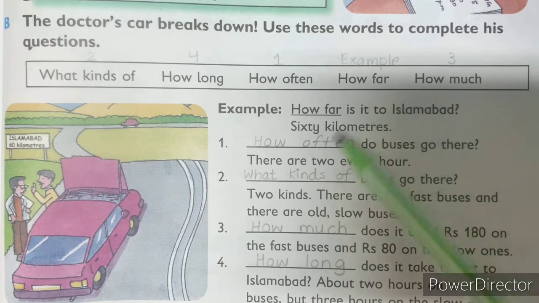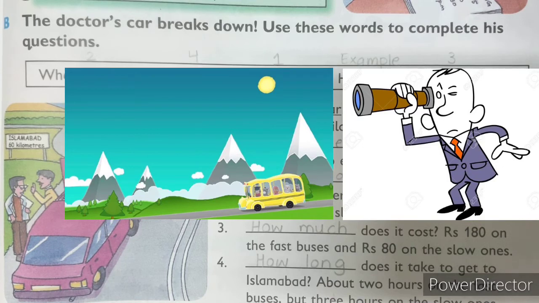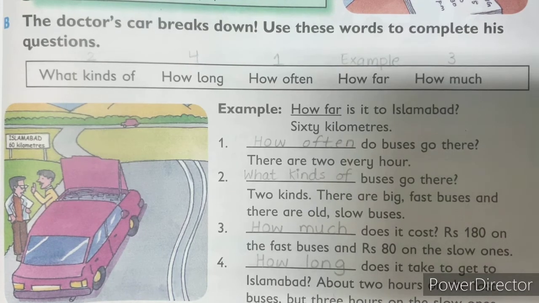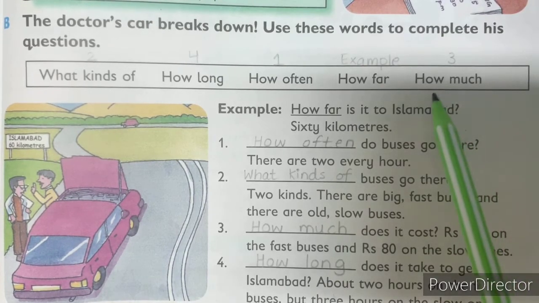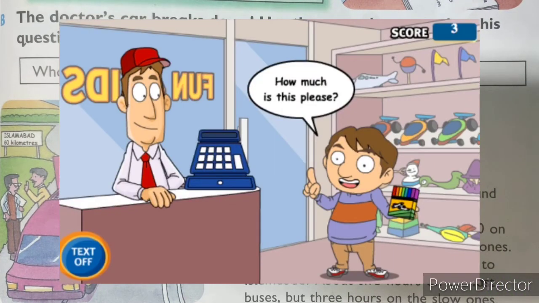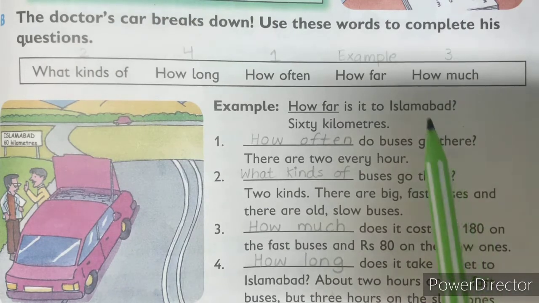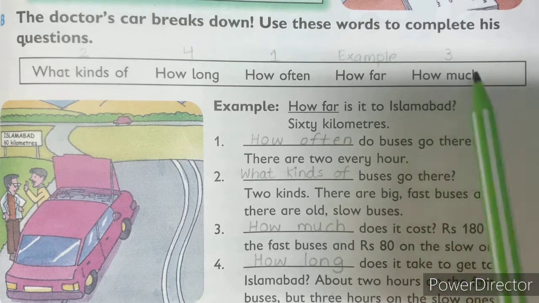Number 4 is how far. How far you use when you are asking about the distance, that how far you want to go, how far we are going. And number 5 is how much. How much does it cost, or how much is this apple, how much is this dress, like this we use if you want to ask the price.